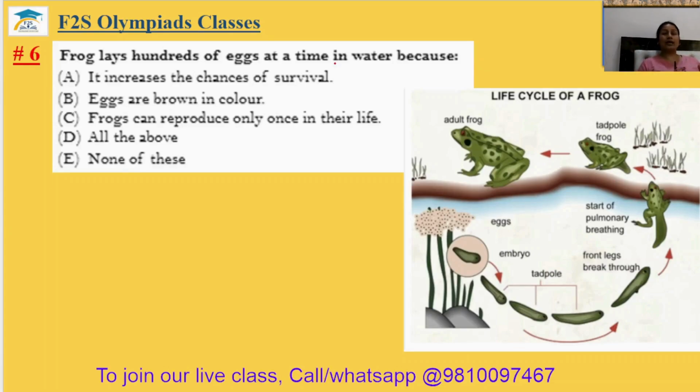But as they produce eggs in very large amount, some of the eggs survive. So the reason behind it is it increases the chance of survival. Eggs are brown in color, not logical. Frogs can reproduce only once in their life? No, frogs can reproduce multiple times. Our sixth answer will be your option A.